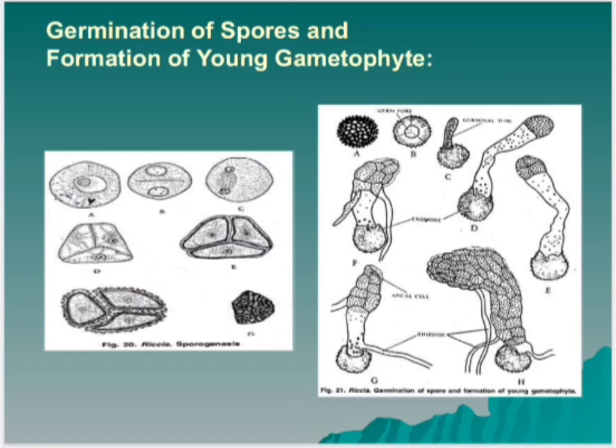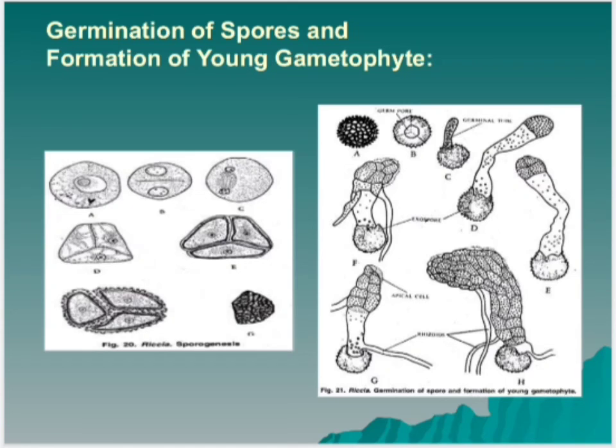The exosporium and mesosporium rupture at the triradiate mark and the endosporium comes out in the form of a tubular outgrowth called the germinal tube. The germinal tube is filled with cytoplasm which contains albumin granules, chloroplasts and oil granules. The germ tube elongates rapidly to form a club shaped structure because the contents of the cytoplasm move to the distal end. At the end, it divides by a transverse division to form a small cell. It again divides by a transverse division which is parallel to the first division.